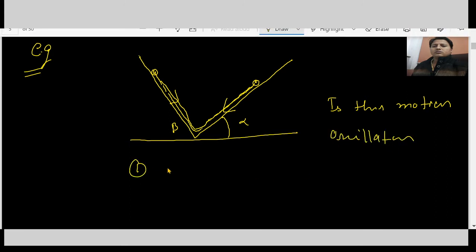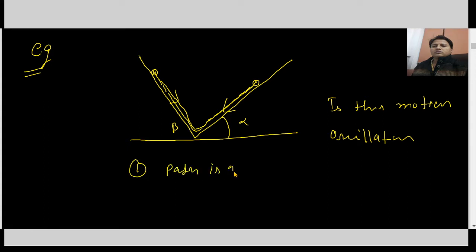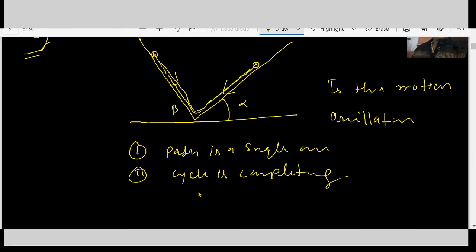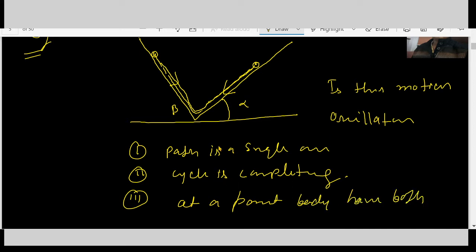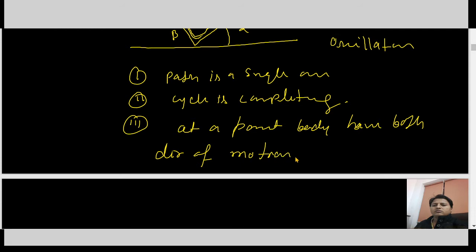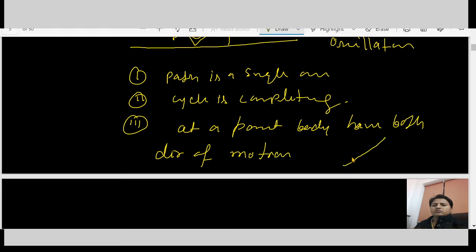First thing, the path is a single one. Cycle is completing. At a point, the body has both directions of motion, because during going up, the body goes up and also goes down. So the body has both directions of motion.